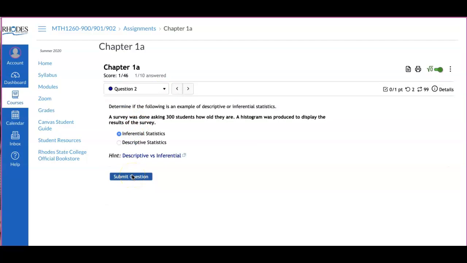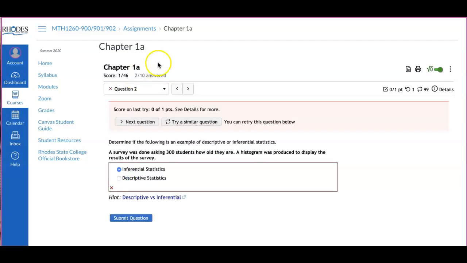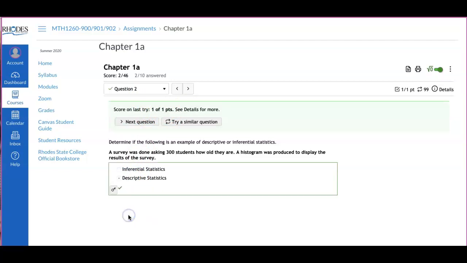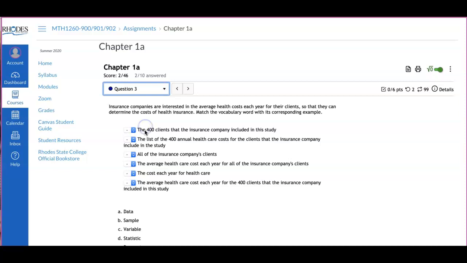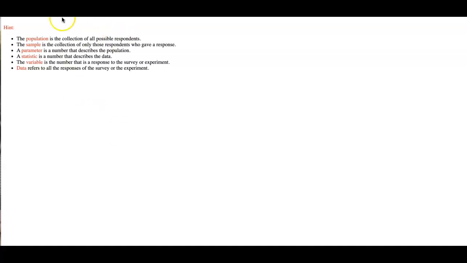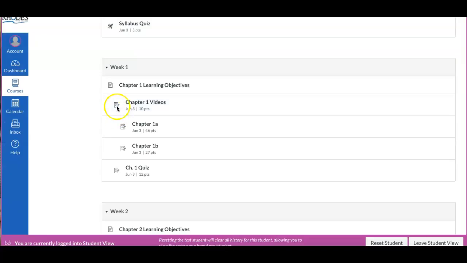Okay, so if you don't get it correct, it'll show you that it's wrong, and you can retry it. This is pretty easy because there's only 2 options. But try to look at it and make sure you understand it. Sometimes you'll have some hints down here. Sometimes there'll be a video. Okay, so that was the homework.